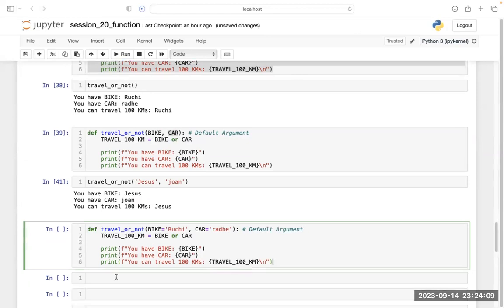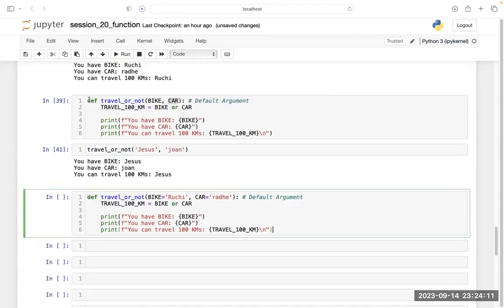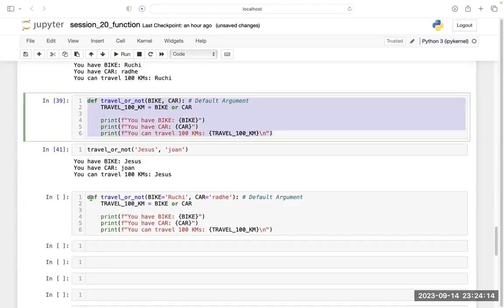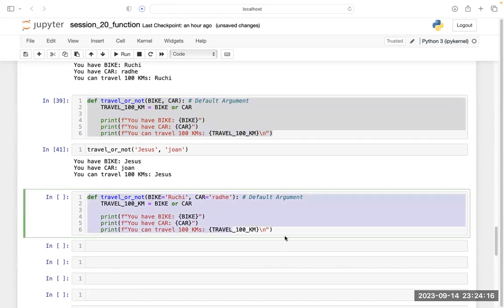Tell me, Ruchi, what is the difference between this code and this code? Here we have not defined the argument. So when we call this function name, then we need to define the argument as well. In the second one, we have defined the argument, so we need not define it again. Correct, and we can call it.